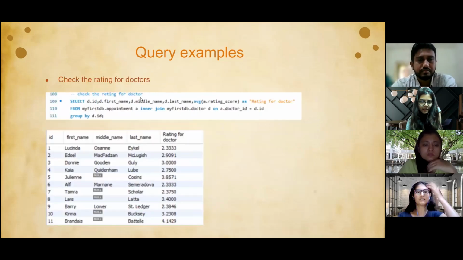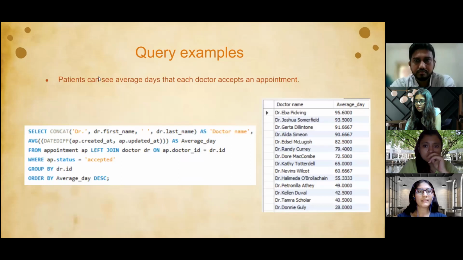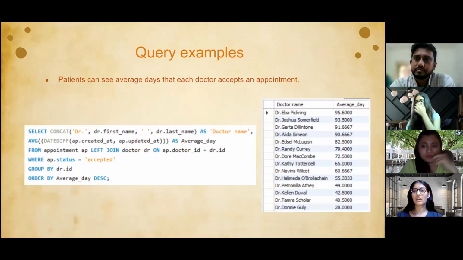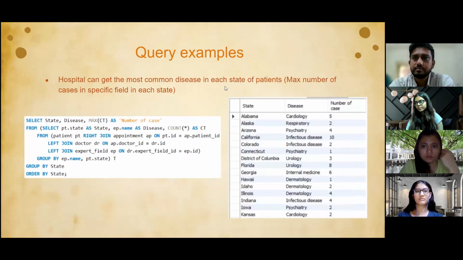And then check the rating of the doctors. For every doctor, we are doing the aggregate function for rating score. And then patients can see the average days that each doctor takes to accept an appointment. So here the doctor name and average day, like how much time the doctor needs in order to accept a particular appointment. So then a hospital can get the more common disease in each state of patients. So here it is the number of cases, state and disease.